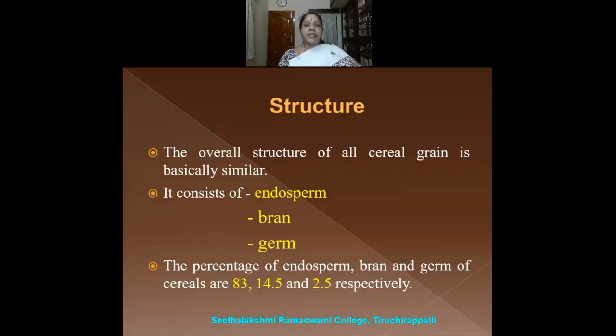When a question is asked about the structure of the cereal grains, whether it is bajra or ragi or maize, you have to give the general structure that will be discussed now. So it has three parts: the endosperm, bran, and the germ. The endosperm consists of 83% of the cereal grain, bran consists of 14.5%, and 2.5% of the cereal grain is the germ.